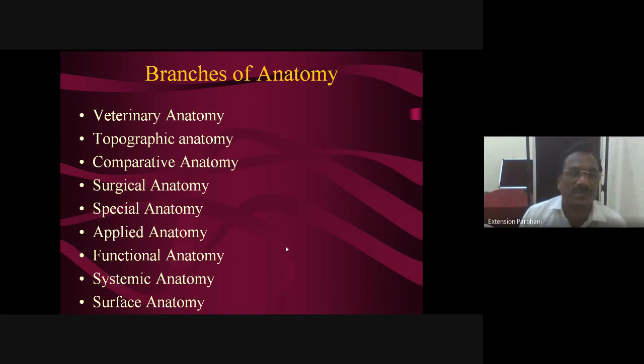Now, as far as branches of anatomy are concerned, that is veterinary anatomy. That is the branch of anatomy which deals with the structures of the animal body. Topographic anatomy is the branch of anatomy concerned with the structures present in a particular topography or particular region. It is also called regional anatomy. Comparative anatomy: whenever we are comparing one organ with another, across different species, that type of study is comparative anatomy. Surgical anatomy means the branch concerned with surgery or operation, meaning what type of structures you are cutting during that particular operation.